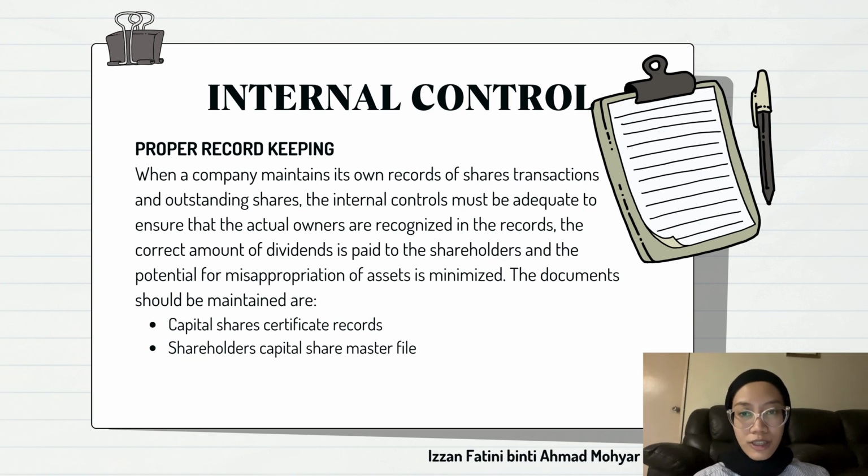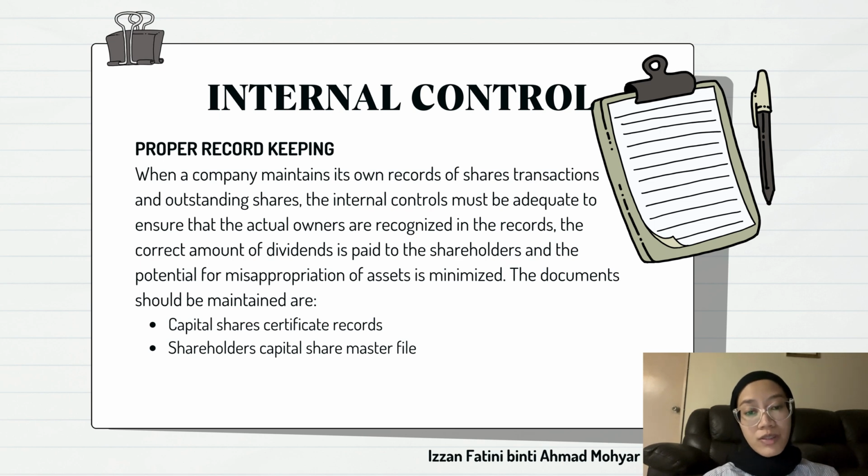The next internal control is proper record keeping. So when a company maintains its own records of share transactions and outstanding shares, the internal control must be adequate to ensure that the actual owners are recognized in the record and the correct amount of dividends is paid to the shareholders, and the potential for misappropriation of assets is minimized.